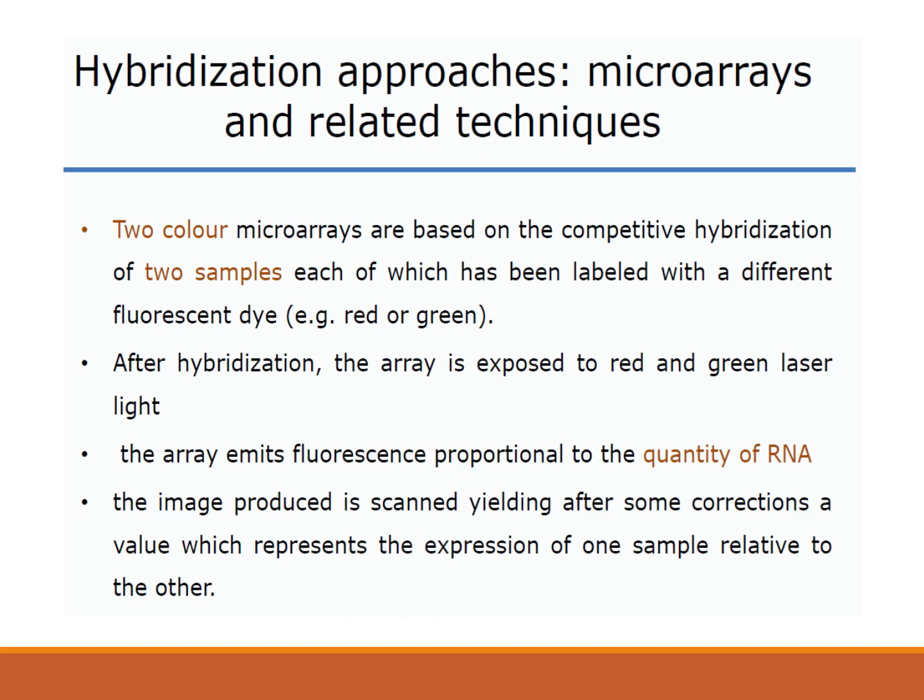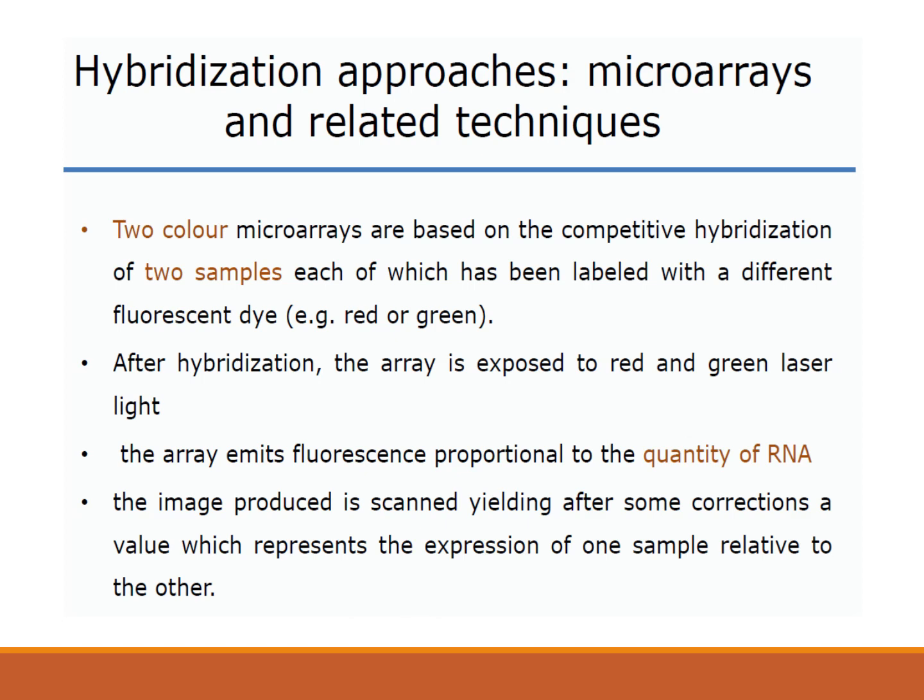Now this image which will be produced will be scanned, and after some correction, a value which represents the expression of one sample relative to the other will be produced. So in this case, suppose the sample which is treated with green dye, that is Cy3, if that gene is expressed only in that sample, then the color at that spot will appear as green. Then if the gene is expressed in sample 2, where red dye, that is Cy5, is used, then the spot will fluoresce as red.